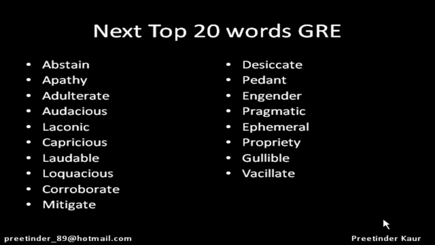Next is vacillate. It's similar to oscillate, which means go to and fro, waver between, be undecided, keep fluctuating, and hover about. For example, I kept on vacillating between my emotions and I could not decide what I should do. So vacillate means again, which keeps on hovering here and there.